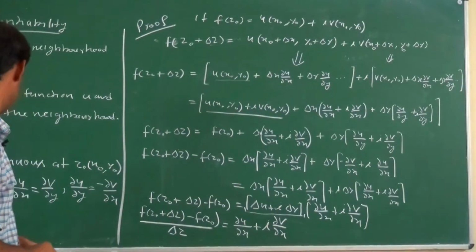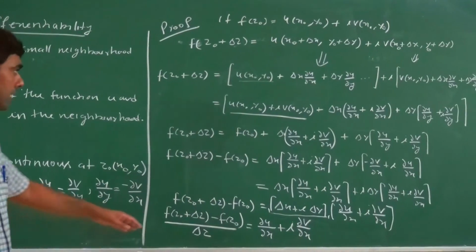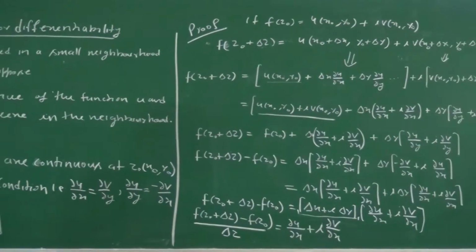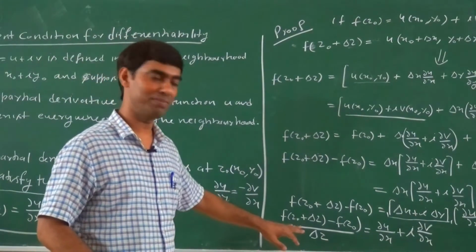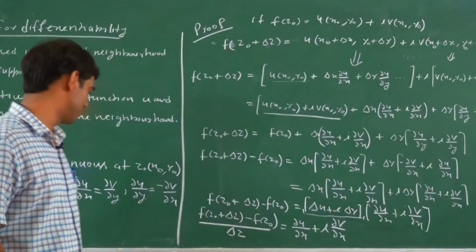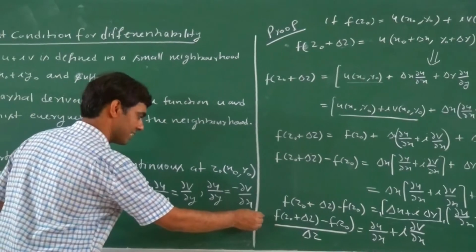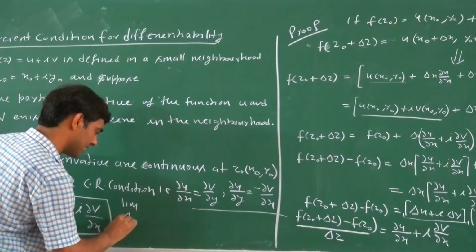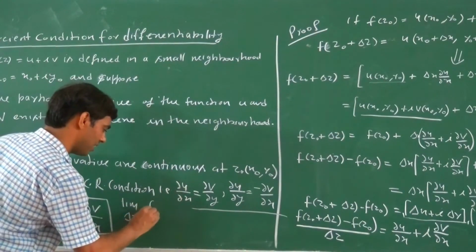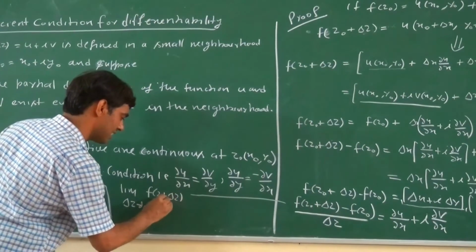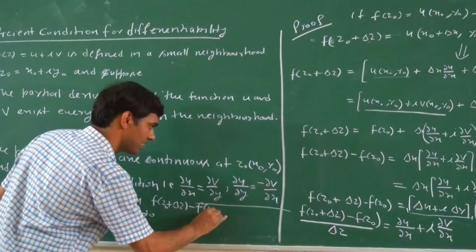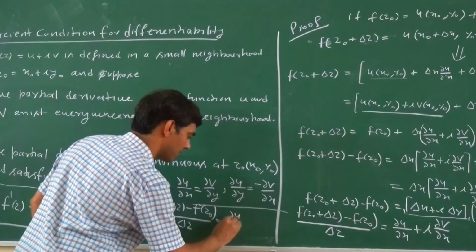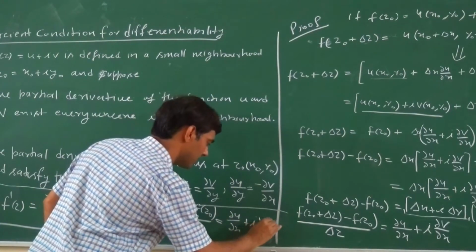Taking the limit, we write limit delta z tends to 0 of f(z0 plus delta z) minus f(z0) upon delta z equals del u upon del x plus i del v upon del x.